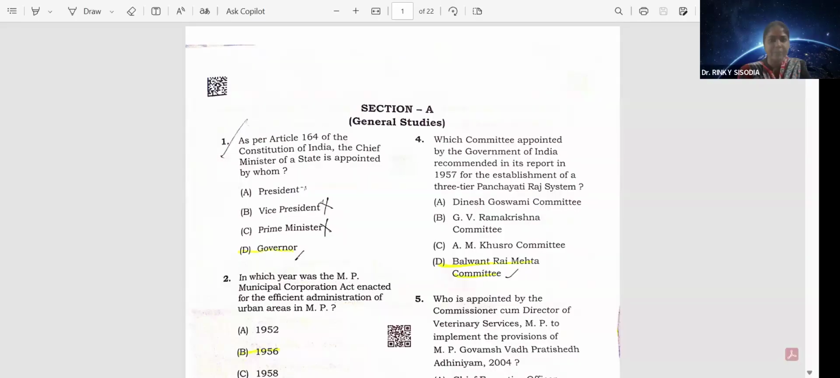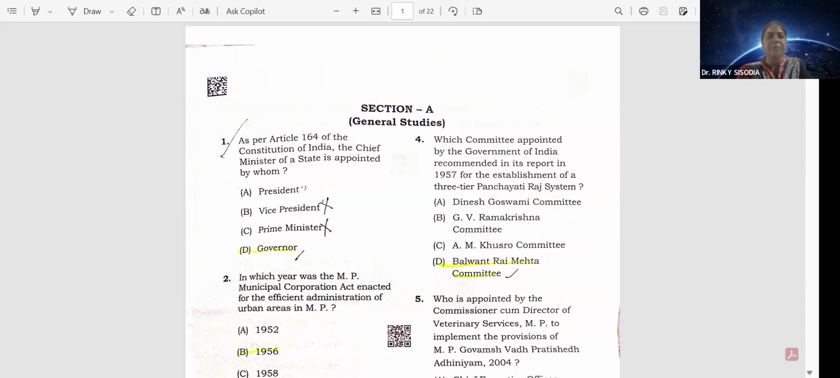Today we'll discuss the MPPSC Dental Surgeon Exam 2025. So let's start the paper. I'll share the paper with you. This is set C of the MPPSC Dental Surgeon Exam. First is Section A, which consists of 50 questions. We'll do that first.